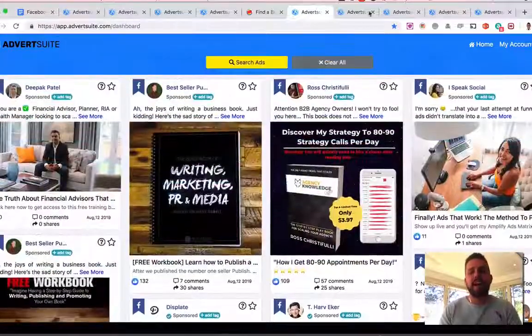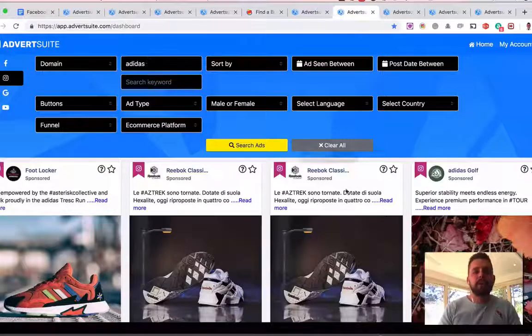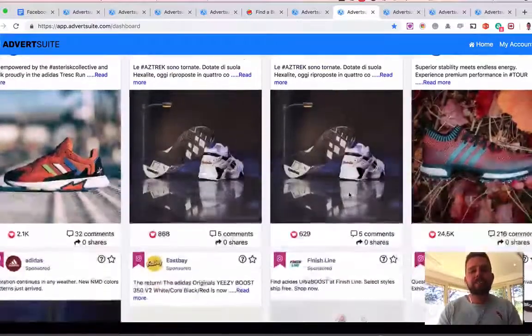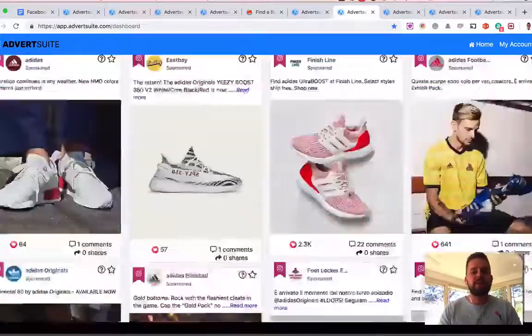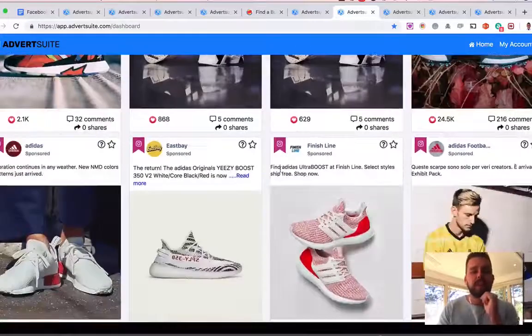Now with the upgrades, the first OTO, which is going to convert like crazy, we don't just allow this for Facebook. The OTO one means they can then do it for Instagram, Google, and YouTube as well. Here, for example, I've typed in the domain and we've used Adidas as the domain here. So I can see all the different ads that Adidas are running for their shoes, for their brands. You can go in here again and filter out, see what's happening on these different ad groups.